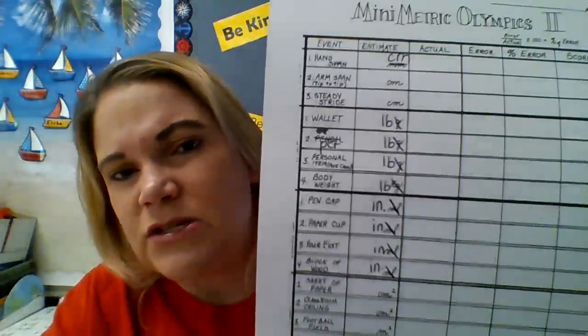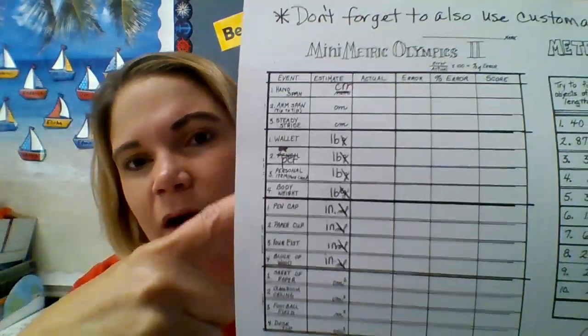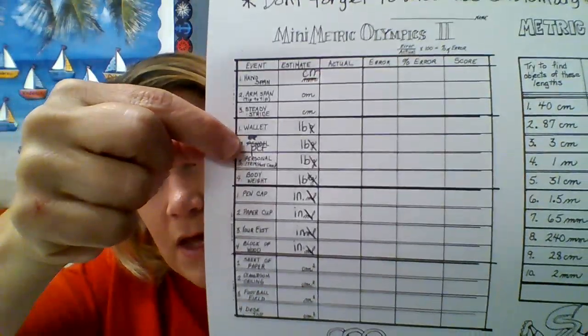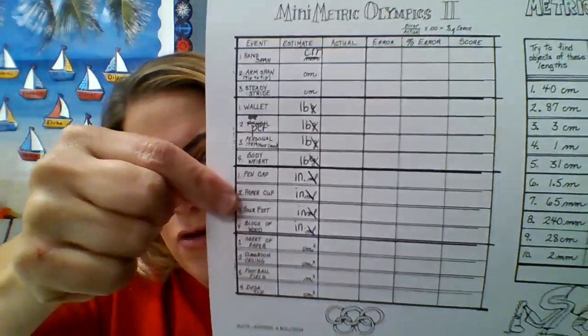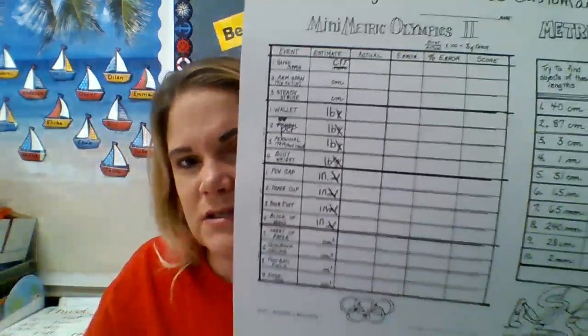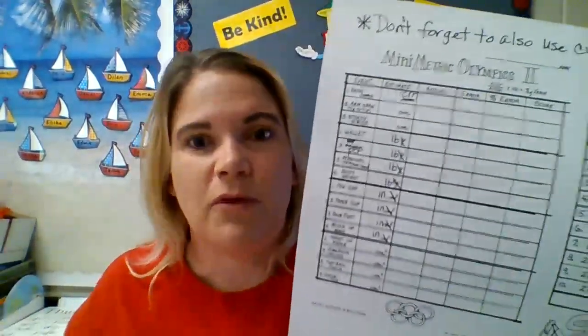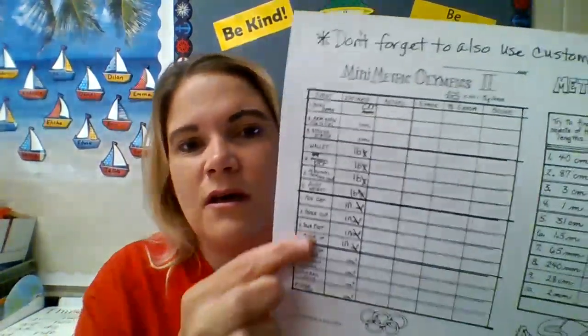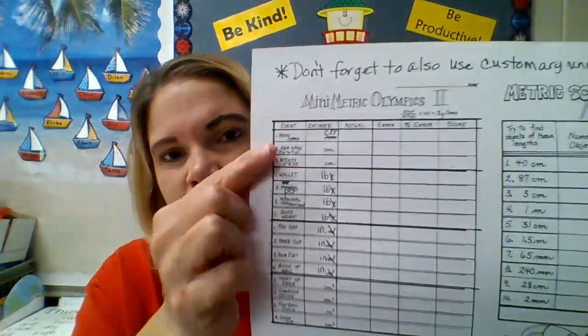So I just changed this whole section to pounds, the second section, and I changed this section to inches. Okay, just to make it usable for us, what we use. And this inches will be on your ruler, centimeters will be on your ruler. Over here, they give you some units. So they say, okay, 40 centimeters. So you're going to look on your ruler. Look what 40 centimeters looks like.